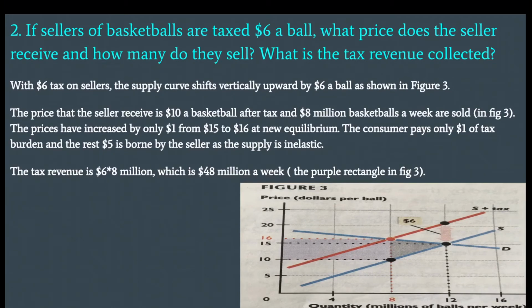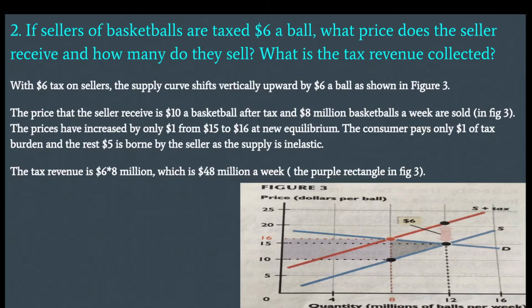The second question. If sellers of the basketball are taxed $6 a ball, what price does the seller receive and how many do they sell? What is the tax revenue collected? Now the seller is taxed. Let's see what happens. With a $6 tax on sellers, the supply curve shifts vertically upward by $6 a ball as shown in figure 3, because the cost of production increases by $6. The supply curve shifts leftwards, and draw a vertical line from the dot at the equilibrium point